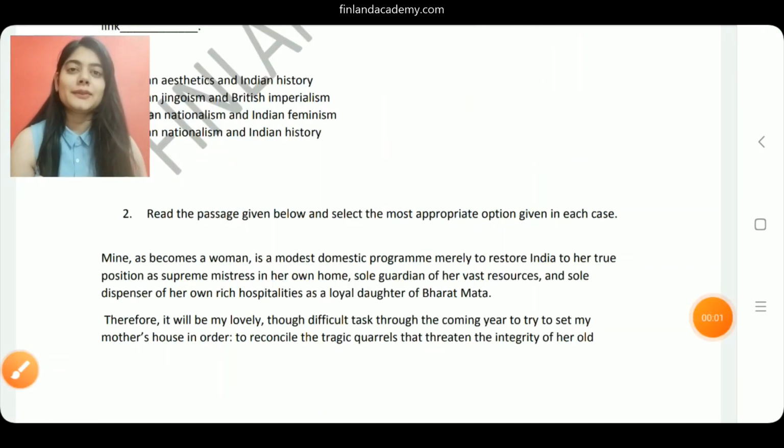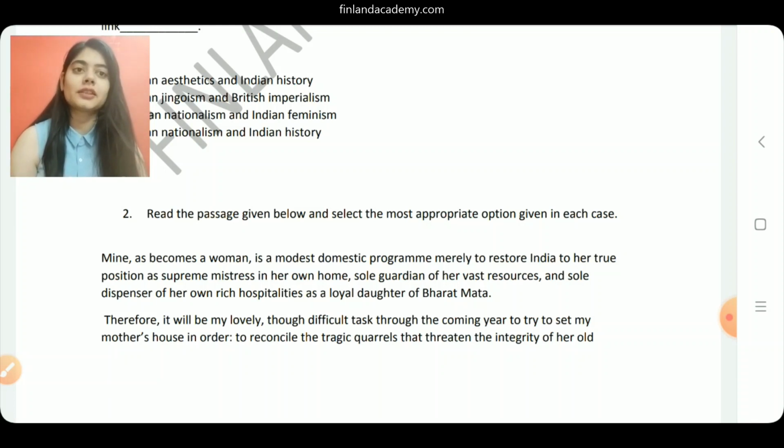Alright, now let's look at question number 2. So the idea is that the passage remains the same. So it says, read the passage given below and select the most appropriate option given in each case. Mine, as becomes a woman, is a modest domestic program merely to restore India to her true position as supreme mistress in her own home, sole guardian of her vast resources, and sole dispenser of her own rich hospitalities as a loyal daughter of Bharat Mata.